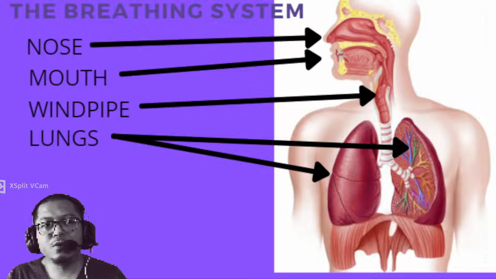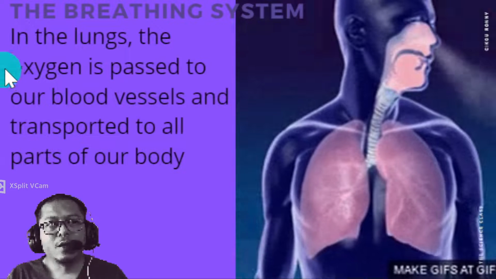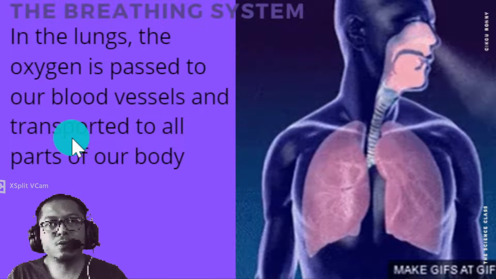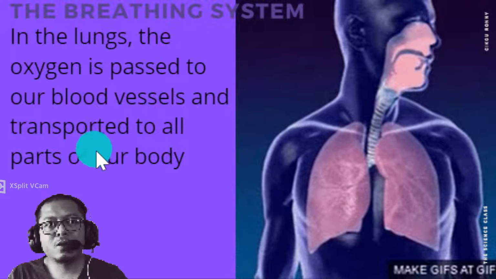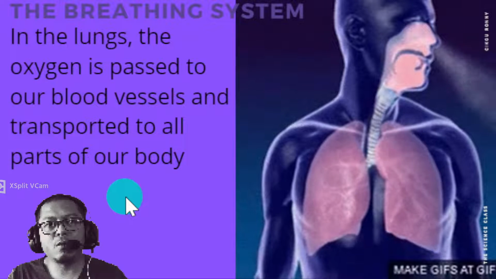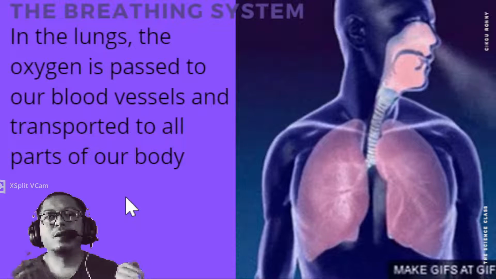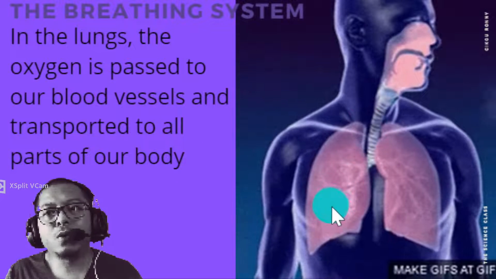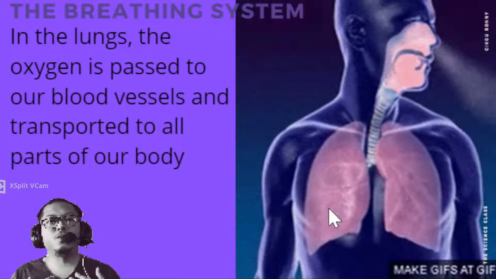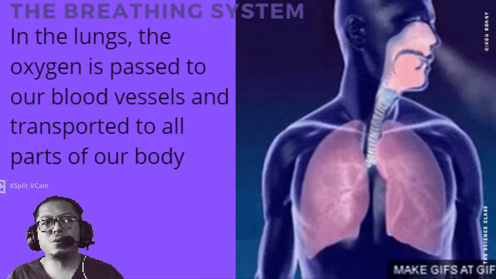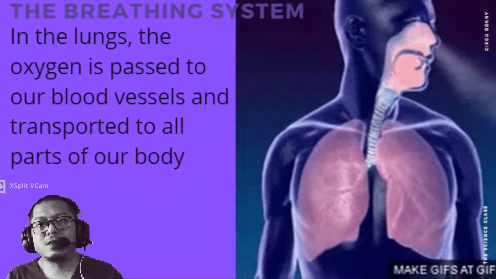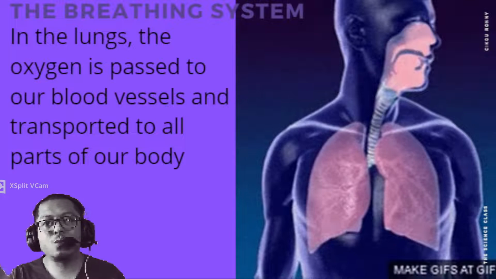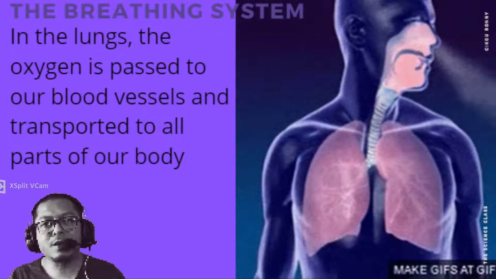So how do you breathe? Let's take a look. In the lungs, the oxygen is passed to our blood vessels and transported to all parts of our body. So we breathe in, like in the picture, we breathe in air, and air will go into your lungs, and the oxygen will pass through the blood vessels that you have learned last week. So oxygen will pass through your lungs to the blood.